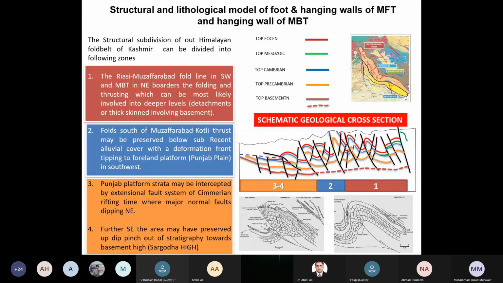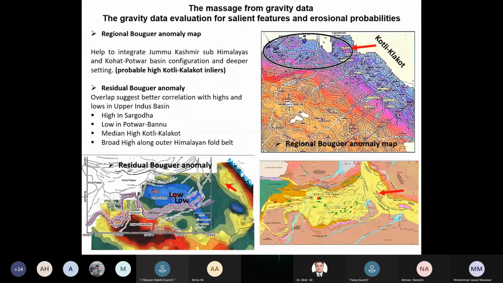So we can now consider this section might have a value if we start from Sargodha High to MBT, crossing all this hanging wall feature. We do believe that this kind of geometry of the structural trend and the stratigraphy might be preserved in this Himalayan fold belt between MFT and MBT and in the footwall of the MFT. Now comes the point: what is the value of the gravity data if we take it into account? Do we see some key features in it?